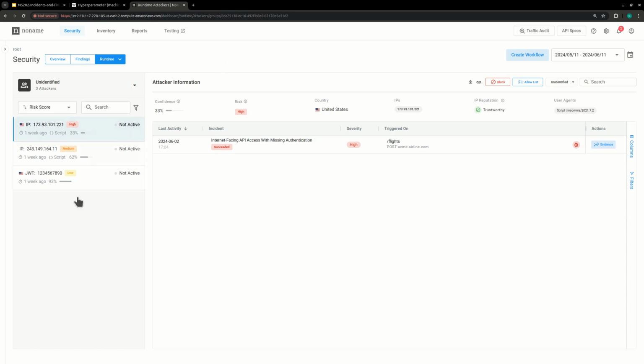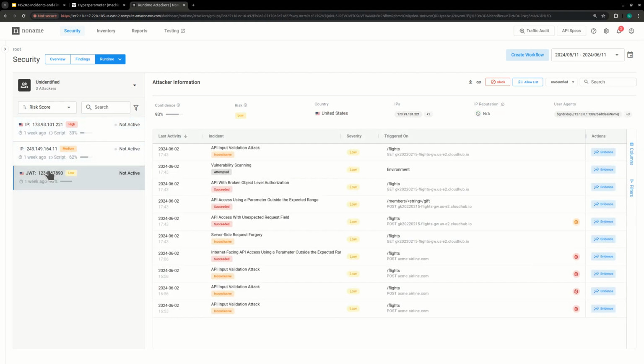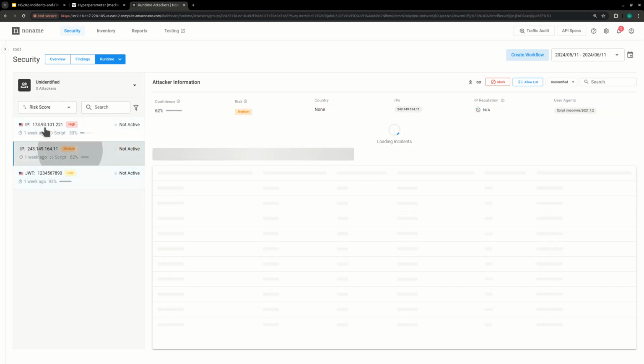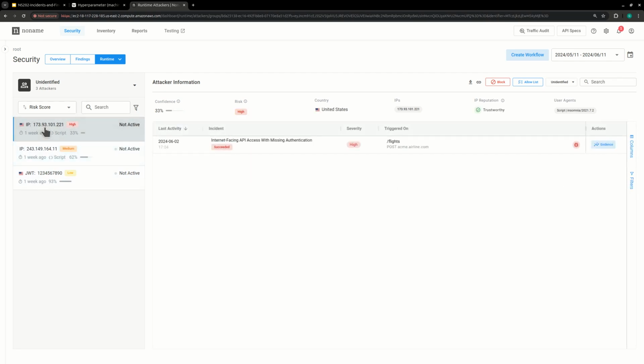There are two main tables in the attackers page. To the left, you have the different attackers being identified with whatever credential the no-name platform has identified. So we have two of them identified by their IP, one identified by a JSON Web Token. Okay. And by selecting the individual attackers, we get to see the incidents that the corresponding attackers have triggered.